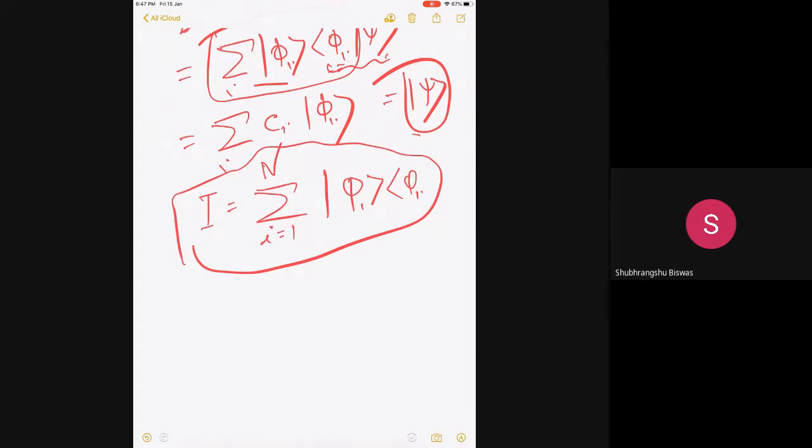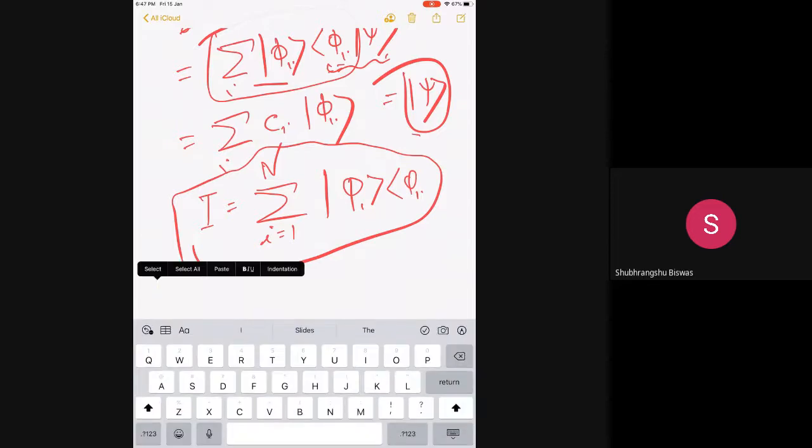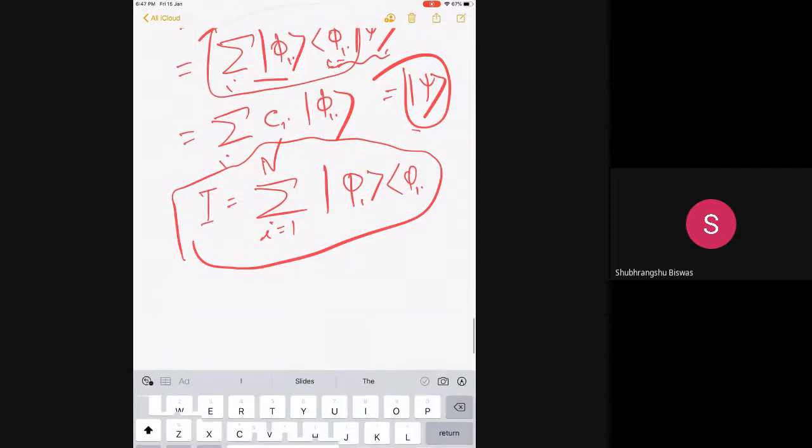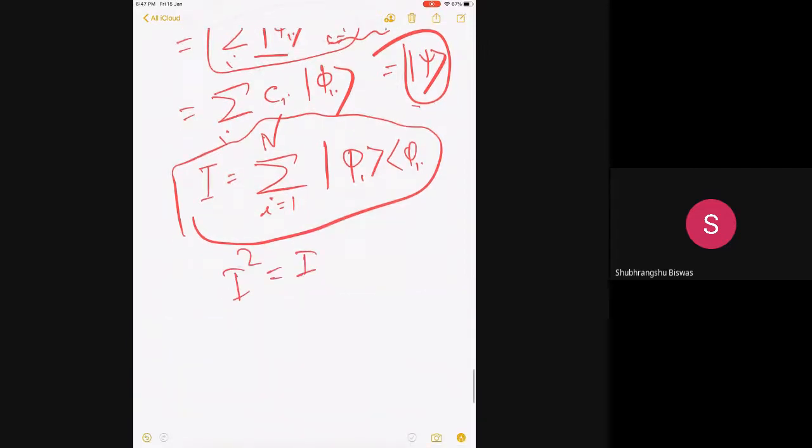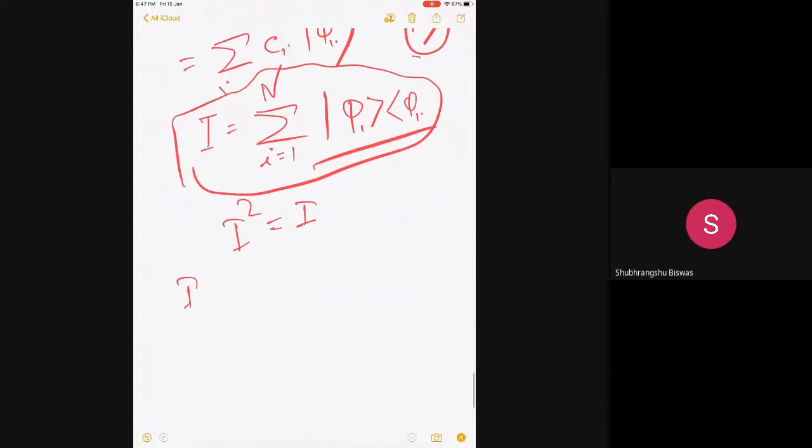Of course, by definition, the identity operator is an idempotent operator, because I squared equals I and so on. And this you can see from here. If I do I squared, what will happen? I think you should be able to play out this algebra. That's why I'm doing it, sum over i equal to 1 to n.